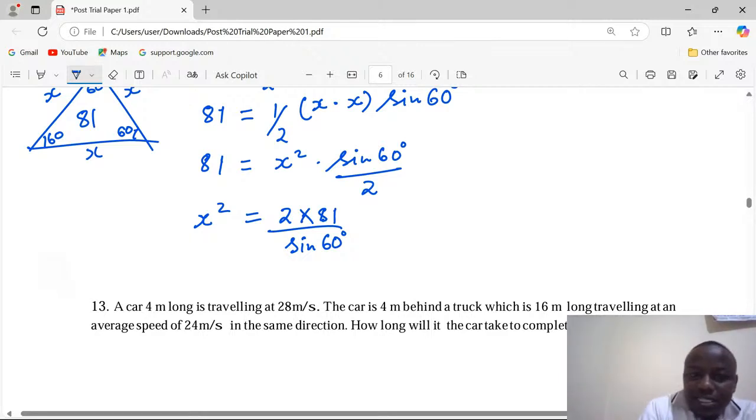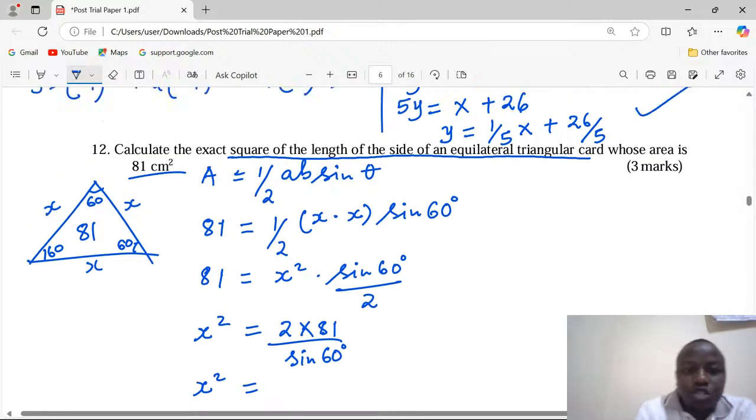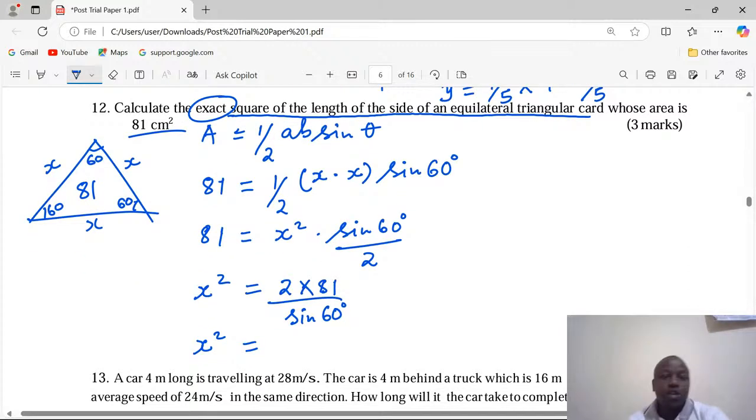Now with this, we can say that x squared, which is the square of one side, and we've been told to find the exact. Actually, that is the word of the day, exact. The word exact means you are not going to round off. When you are told the word exact, then you're going to use either fractions, or if square roots are involved, we have numbers remaining in surd form.